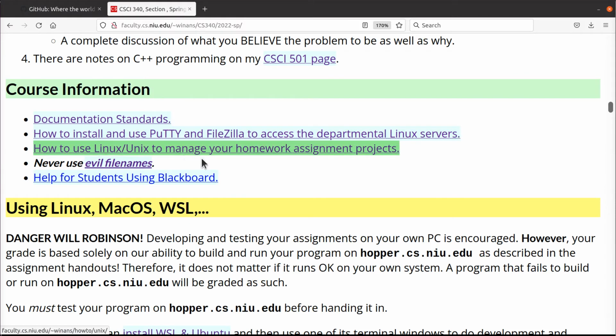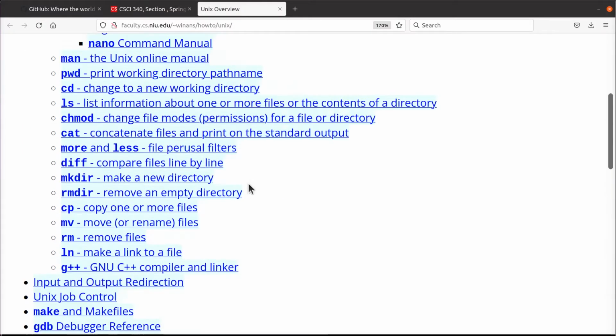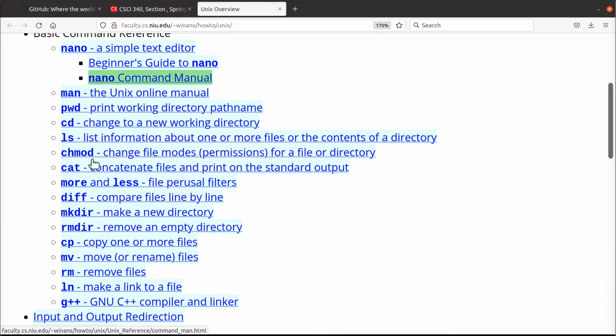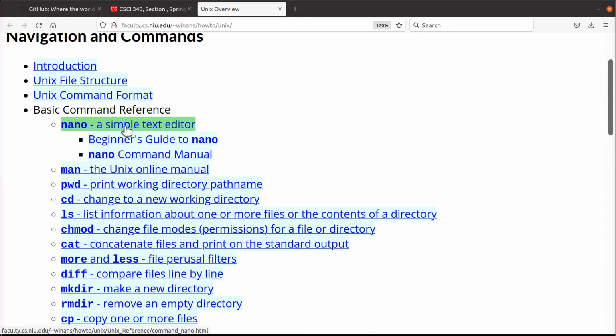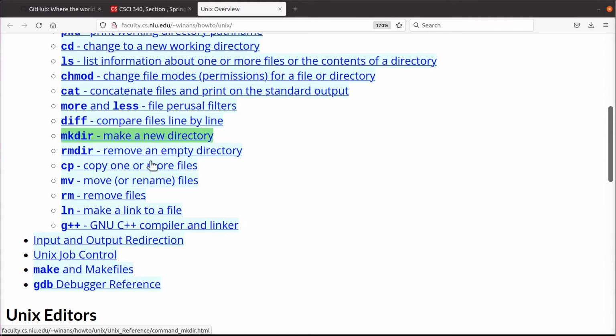So that was your puttying, how to log in and manage your account. Some of this has how to use Unix, a bunch of commands in here. If you've never used it before, read these. Nano is an editor that some people use. I don't recommend it at all. You can if you have to. It is the worst case scenario. It's terrible. Use an editor like Vim.